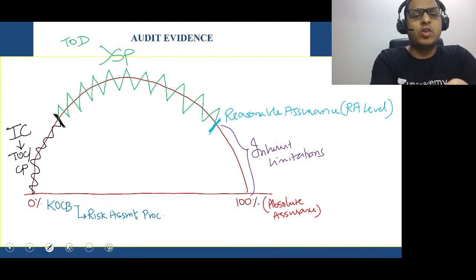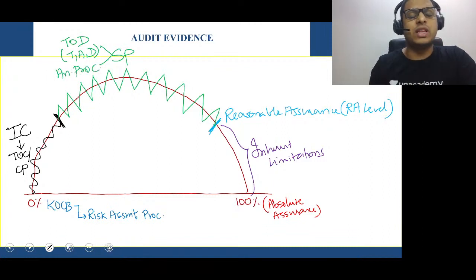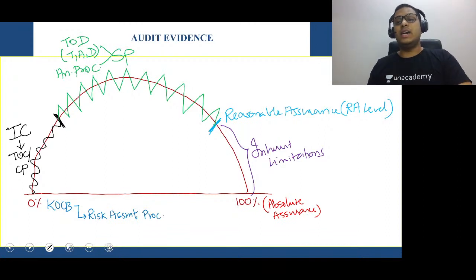In test of details, we check transactions, account balances, disclosures. The second part of substantive procedures is substantive analytical procedures: checking with the help of ratios and trends. So the main overview of the diagram is basically this.